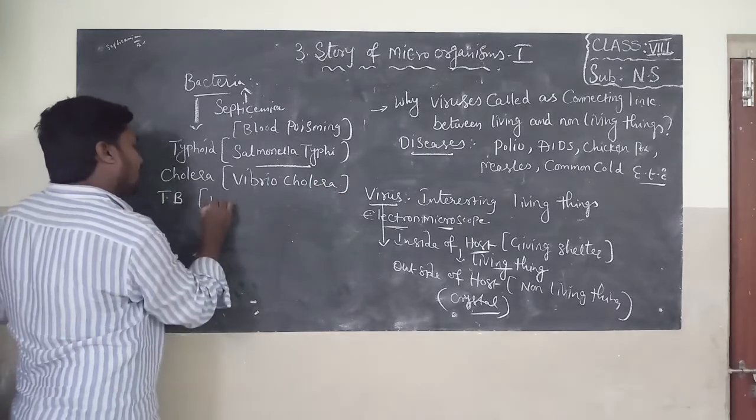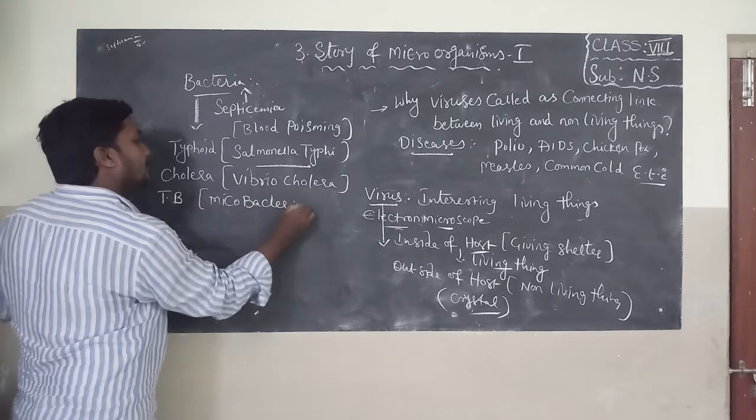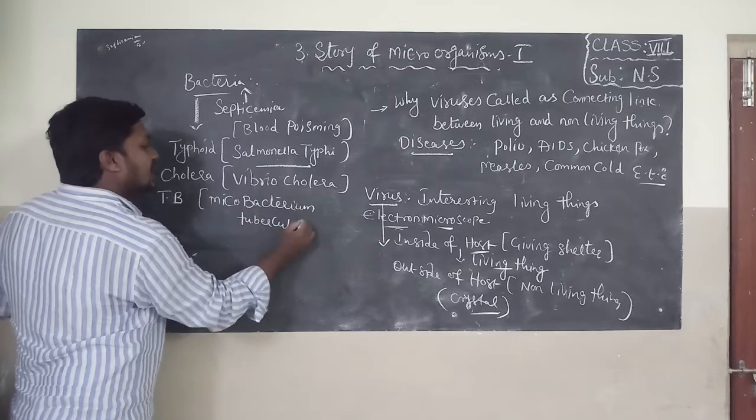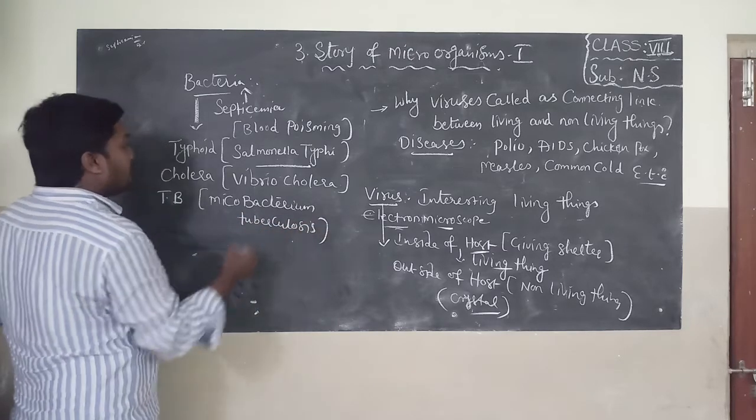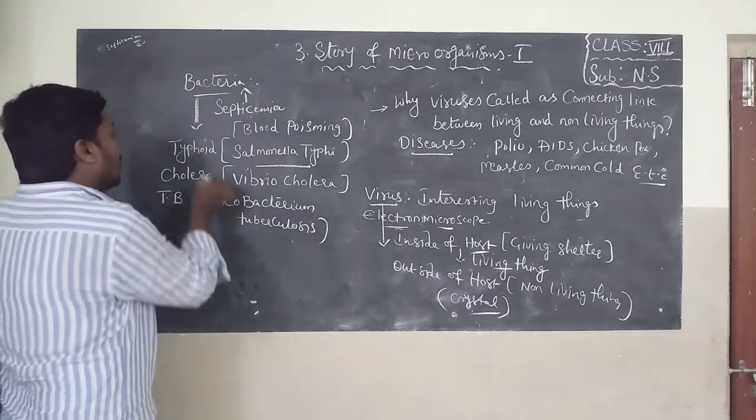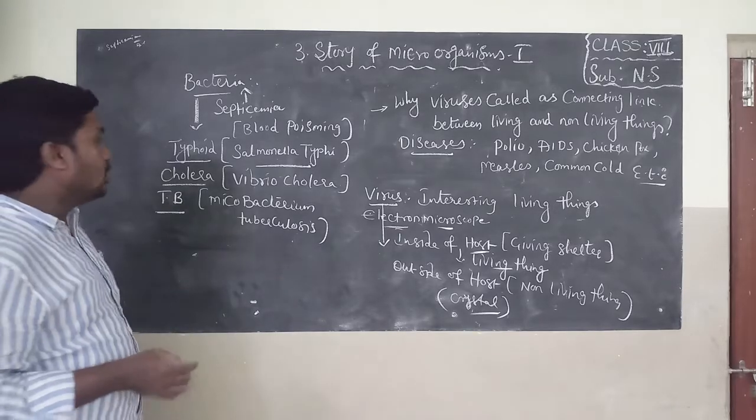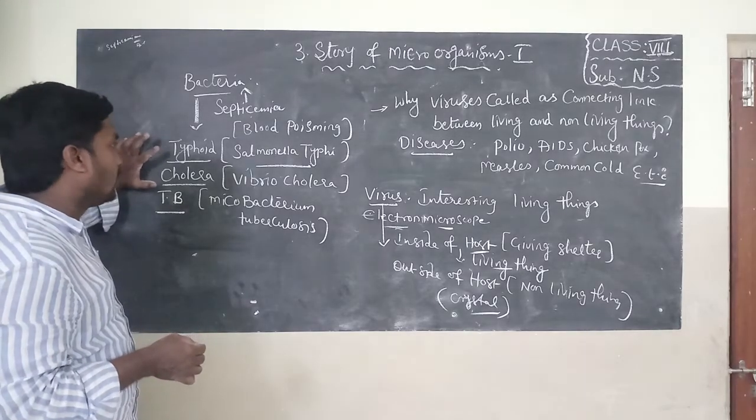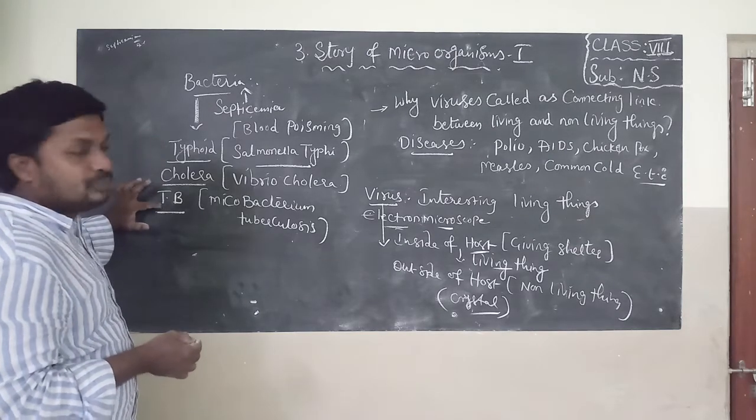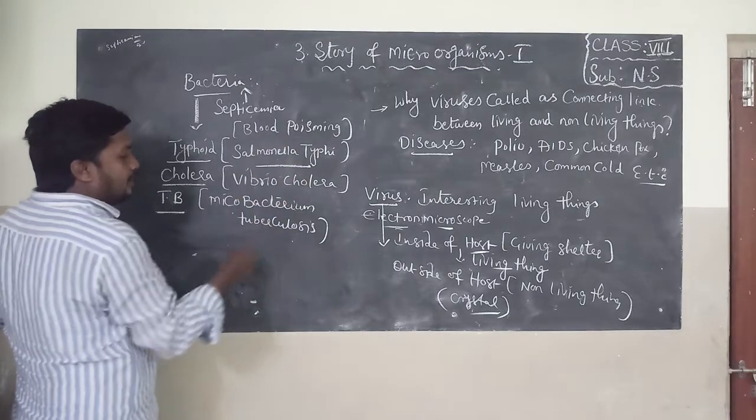And also TB. Tuberculosis is caused by Mycobacterium tuberculosis. So these are the parasites, disease causing germs which cause diseases to human beings. Some useful, some harmful. So typhoid is caused by Salmonella typhi, cholera is caused by Vibrio cholerae, TB, tuberculosis is caused by Mycobacterium. All these are bacteria.